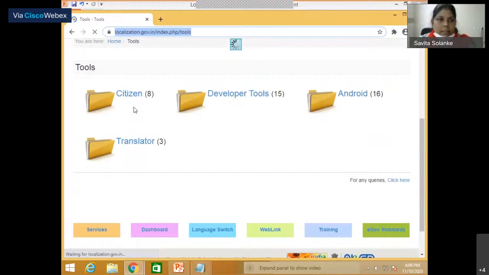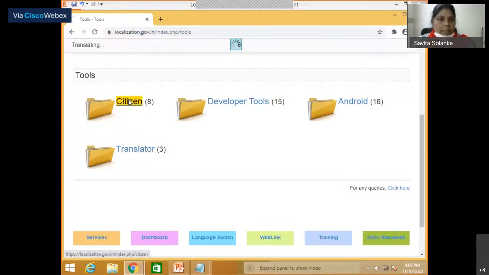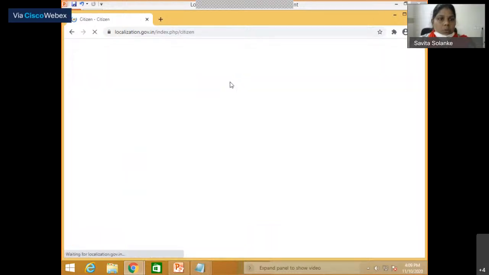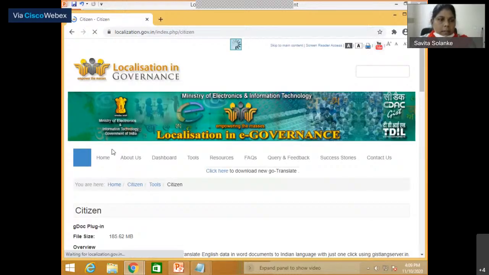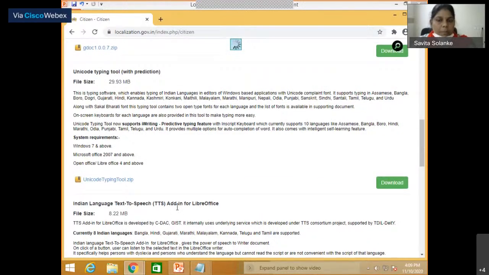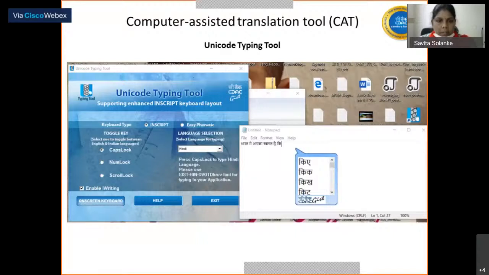There are 4 sections of tools available: citizen tools, developer tools, Android tools, and translator tools. In the citizen tools, these tools are available for all the citizens. I will showcase the tools. The Unicode typing tool is over here. It supports all 27 languages plus an autocomplete feature. You can download this tool from here and start working with it.